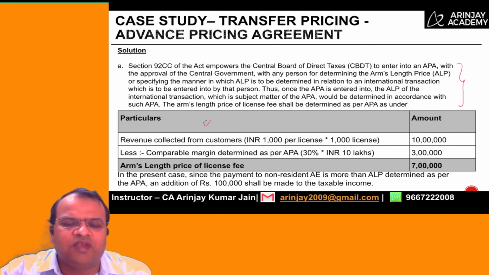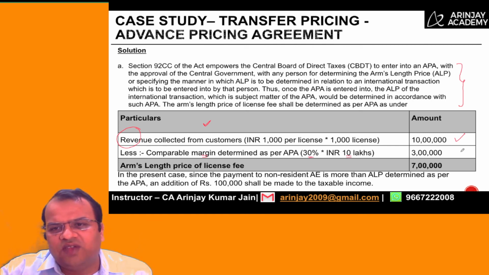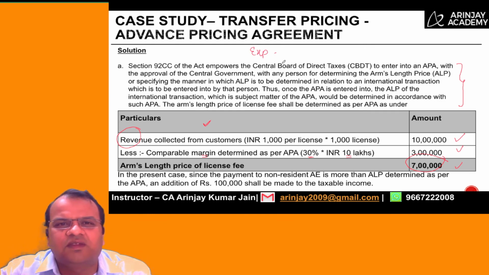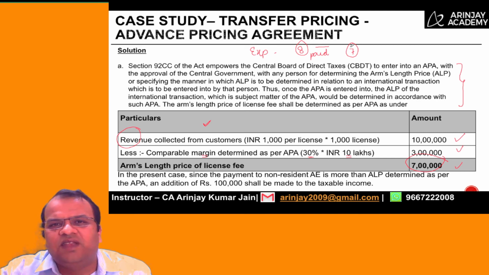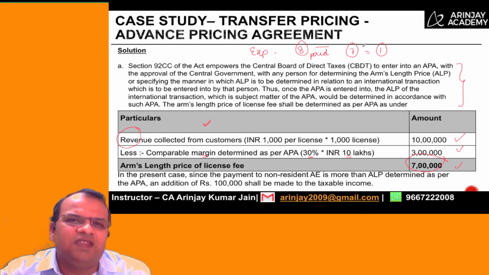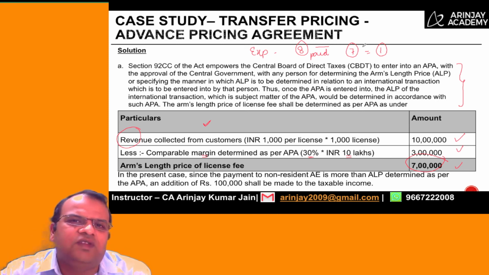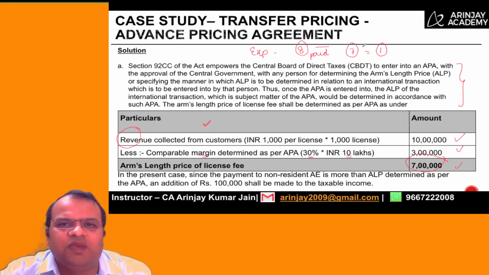Let's look at how the arm's length price is calculated. So the revenue which was collected was 10 lakh. The comparable margin was 30% of the revenue, which is 3 lakh. Therefore, the arm's length price of the license fee should be 7 lakh. Like I told you earlier, this is an expense. The Indian company paid 8 lakhs, whereas the arm's length price is 7 lakh. What does that mean? That means that 8 minus 7, or 1 lakh, is the amount of expense which will be disallowed in the computation of AB India. Why? Because the arm's length price of the amount is less than the amount actually paid by the assessee.